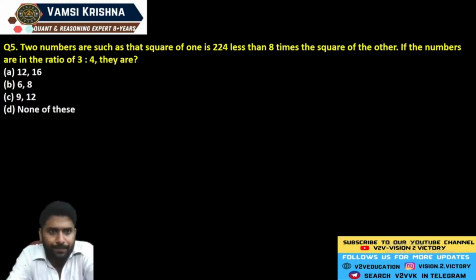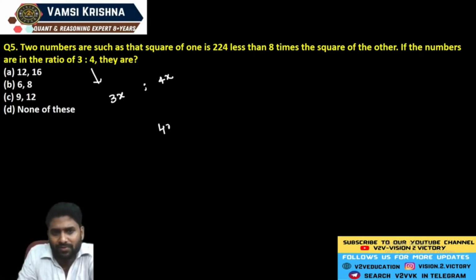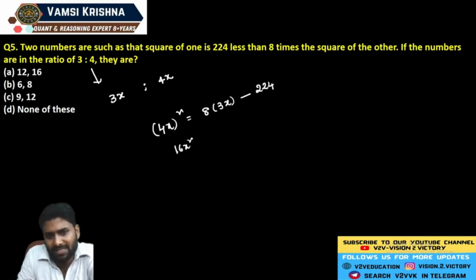The question number 5. There are two numbers such that the square of one is 224 less than 8 times the square of the other. The numbers, they given, are in the ratio of 3 is to 4. You just consider one number is 3x, another number is 4x. And the square of that number is exactly equal to 224 less than 8 times. 8 times of 3x, minus 224 is less. Now you will get this is the value of 16x square. And sorry, this is the whole square, right?